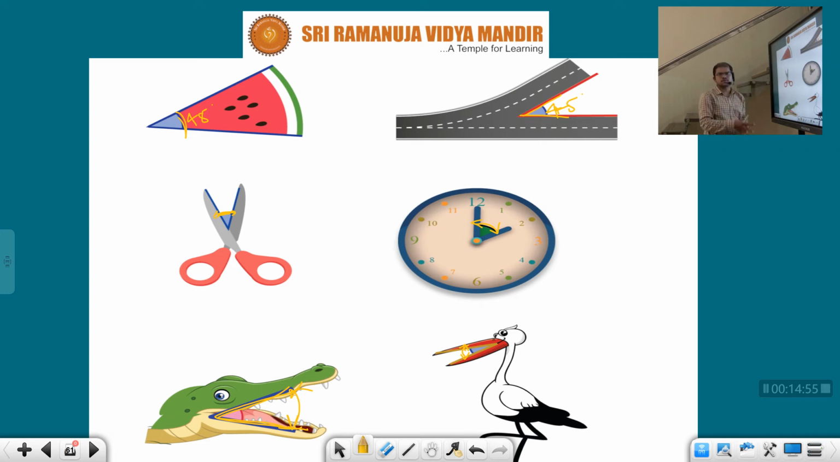Practically so many areas you can find. If you take a tripod, even between the tripod legs you can see the angle. For your mobile camera, mobile camera also we can take as an example. That rectangle, from one side to another side, adjacent sides, you can find the angle.